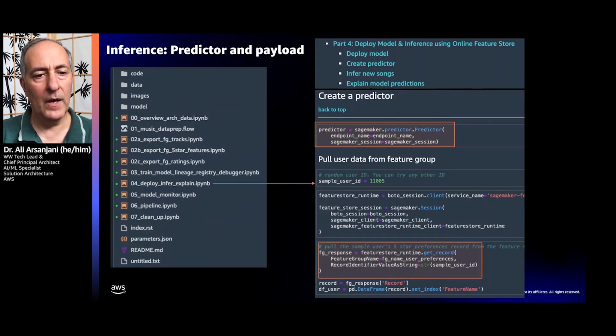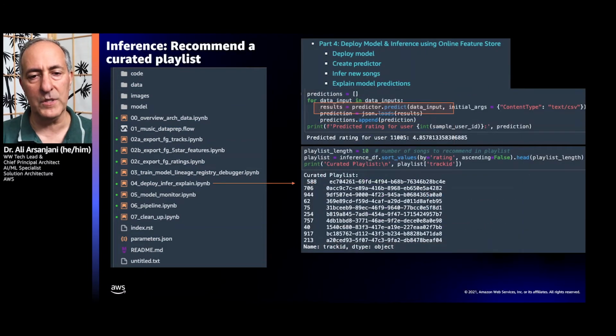Beyond that, what we'd like to do is, once we have actually deployed the model, we need to obviously run inference on it, or run predictions on it, so to speak. To do that, we create a predictor. And let's say for a given sample user, in this case 11005, we are going to perform the get record function on the real-time feature store, on the online feature store, and we're going to get some responses back. And we're going to store those responses somewhere.